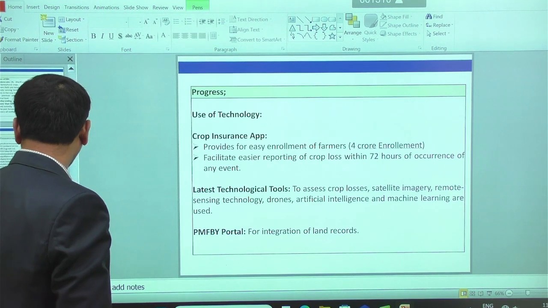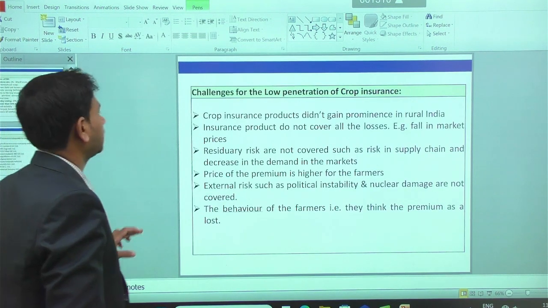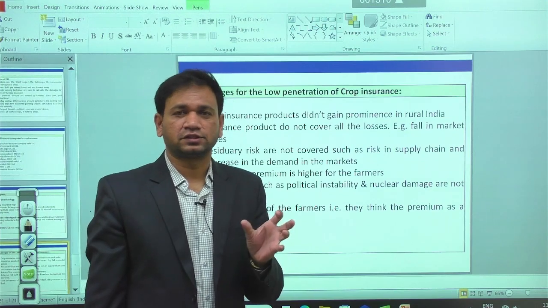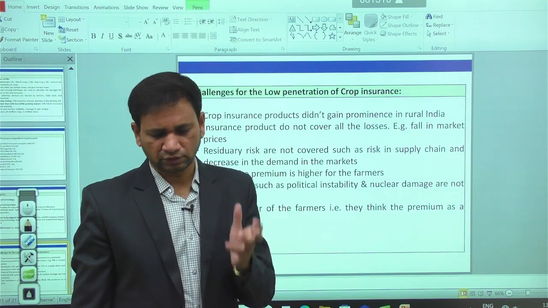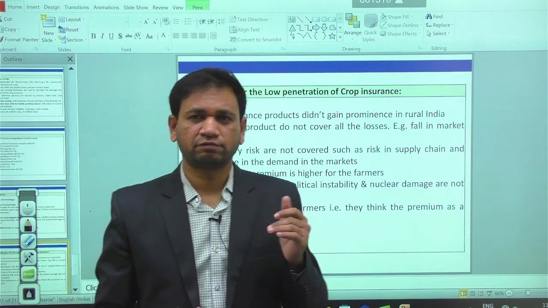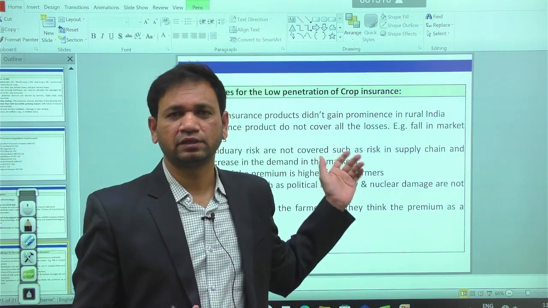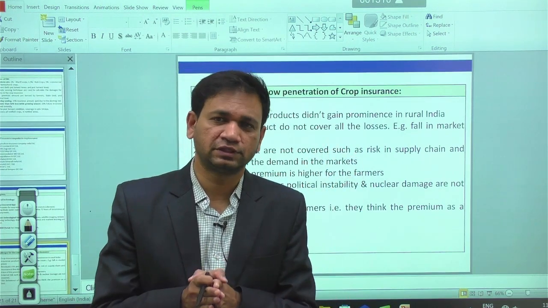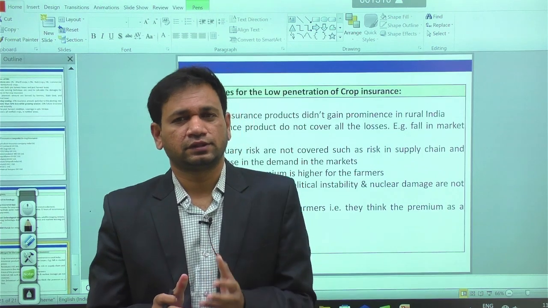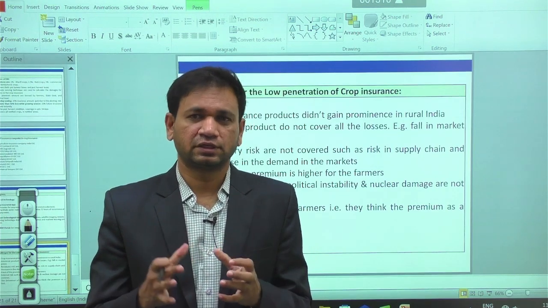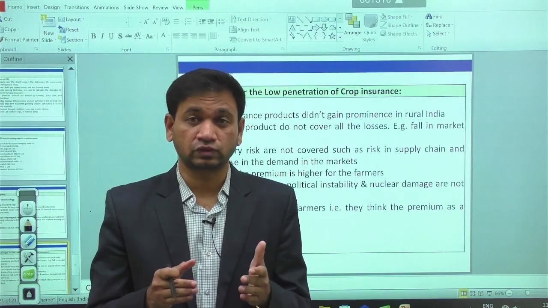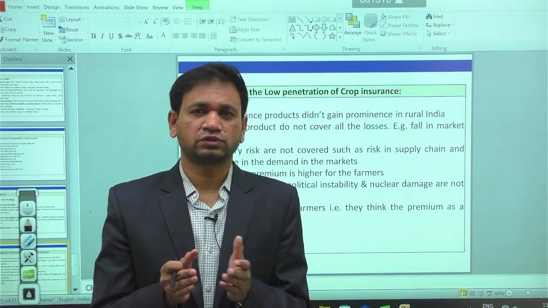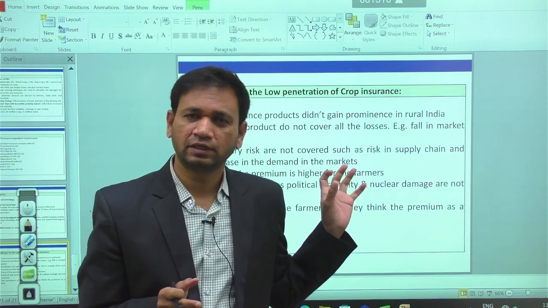Apart from this, at the same time, we are having some challenges. Why? There is a low penetration of crop insurance in agriculture. Most of the time, especially in rural areas, Indian farmers do not believe much in this concept. In that case, it requires more awareness by the KVK and State Agriculture Universities. They need to create more awareness at the grassroots level. According to the awareness, most of the farmers will get to know the facility of crop insurance.